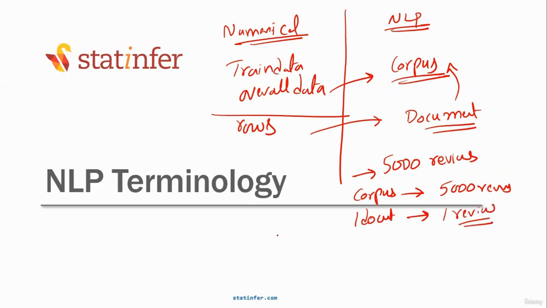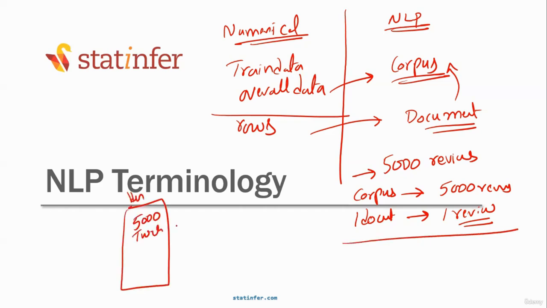Yes or no? For example, if I gave you one Word document, in that I gave you 5,000 tweets. I gave you one document only. So tell me what is corpus here? What is corpus in this scenario? All the 5,000 tweets is the corpus. What is one document here? One tweet. One tweet is one document.